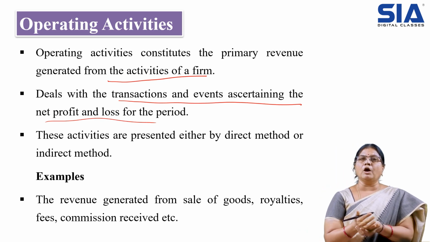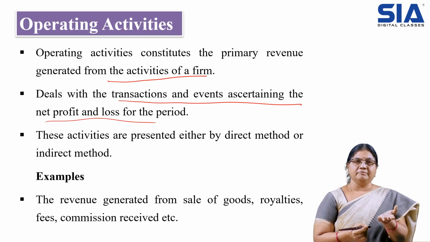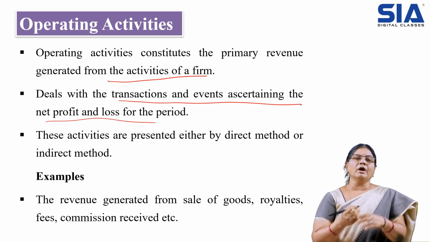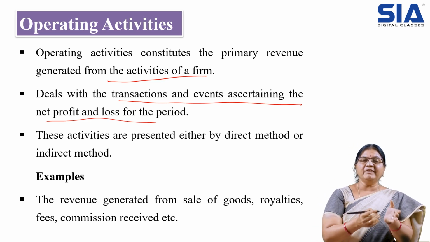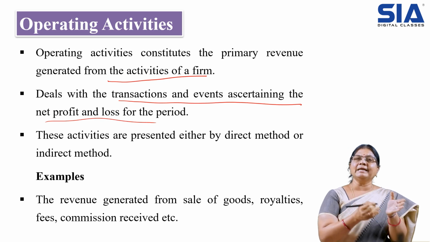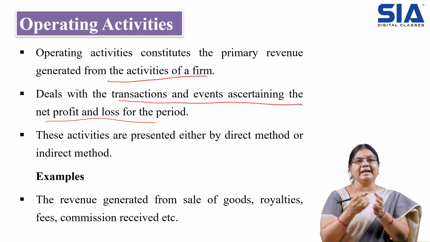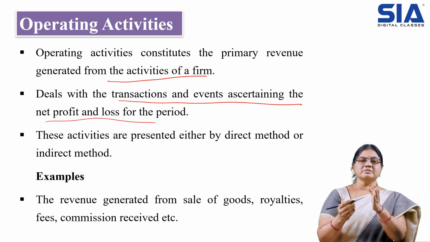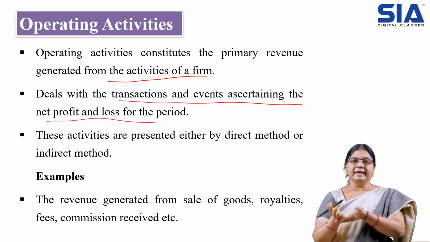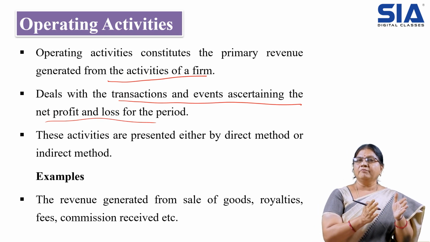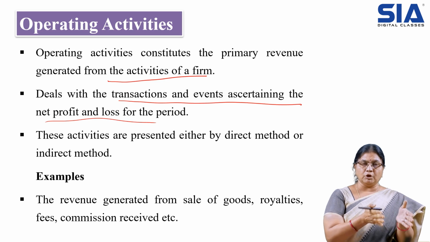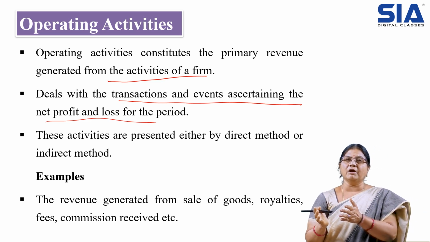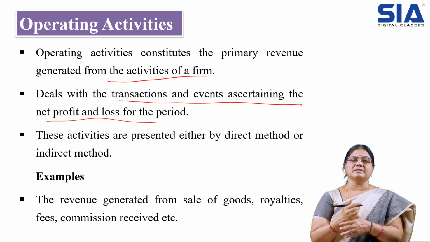In the direct method, we talk about the gross profit, the gross receipts and gross payments. When we talk about the indirect method, we will try to see net items, that is net profit, net receipts and net payments. So this is the difference between the direct method and the indirect method. In the direct method, we go from the perspective of gross receipts and gross payments. In the indirect method, we go from the perspective of net payments and net receipts.